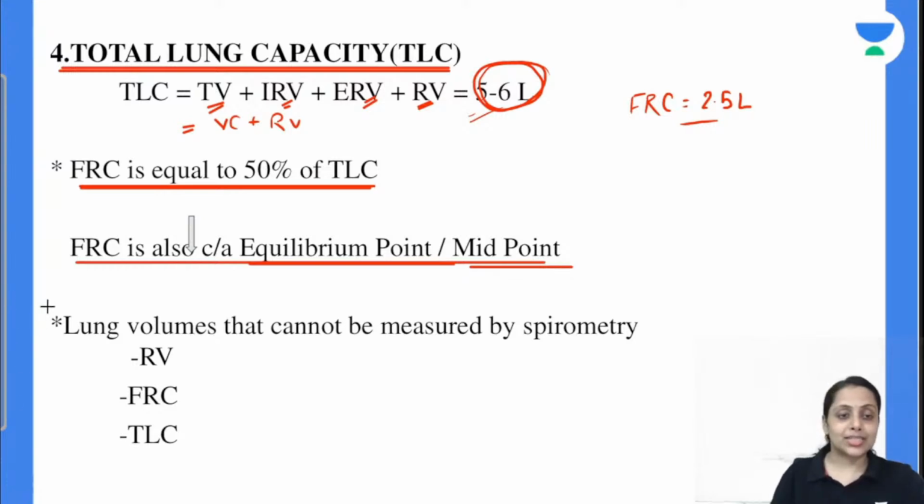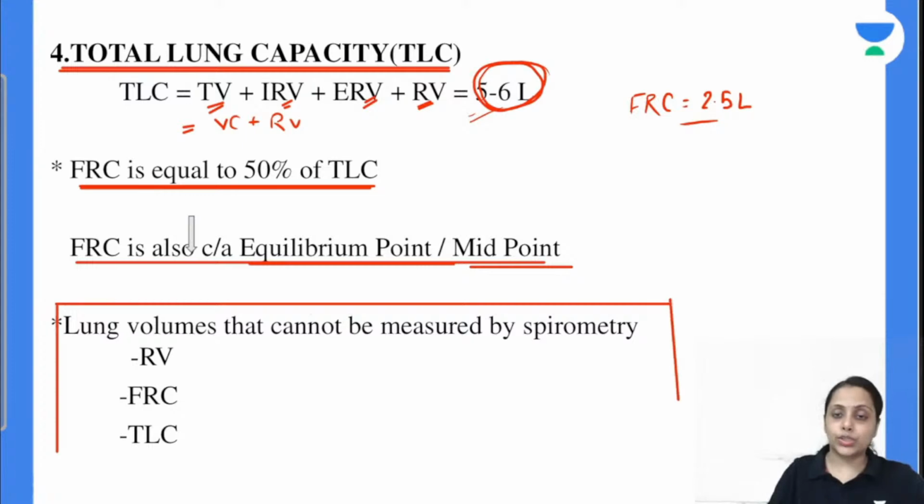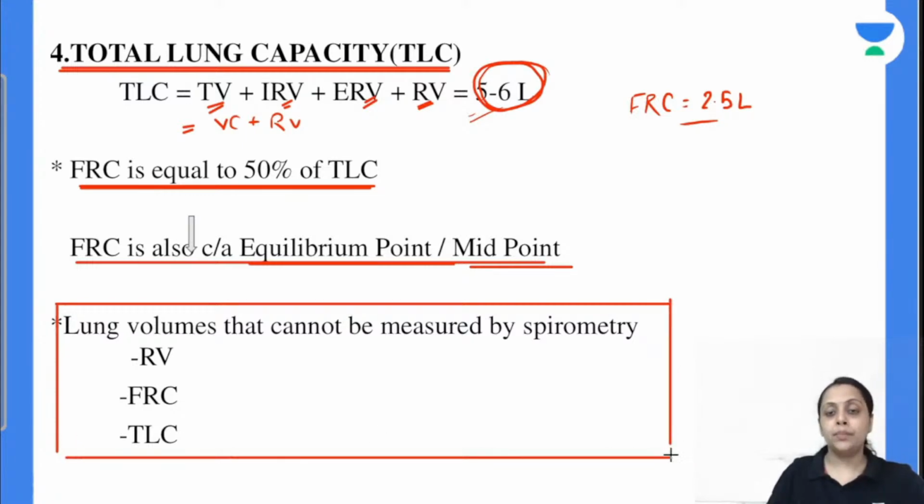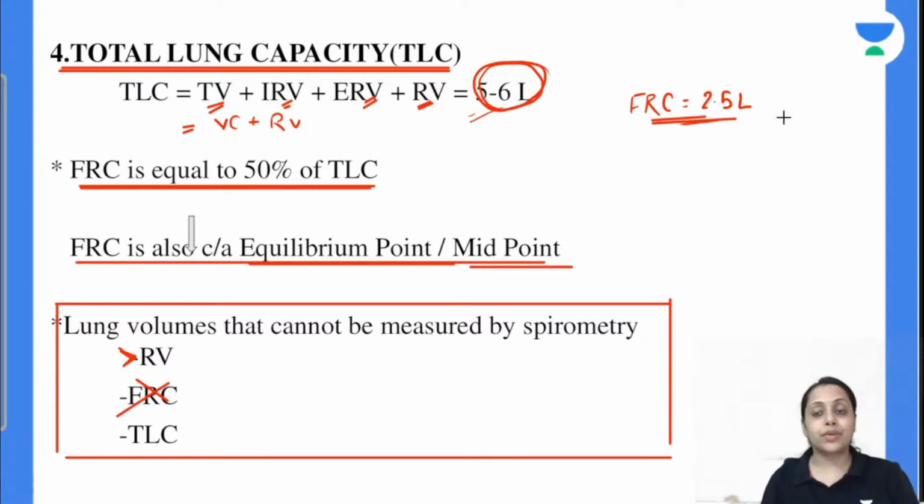Now coming to the next important point. There are some volumes, there are some capacities which cannot be measured by this Hutchinson spirometry. कौन सा volume हम measure नहीं कर सकते? We cannot measure this residual volume. So when we cannot measure this residual volume, we cannot measure this FRC because FRC is the summation of expiratory reserve volume plus residual volume, and we cannot measure this total lung capacity because total lung capacity also consists of this residual volume.